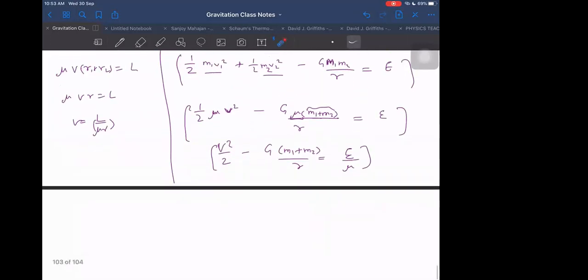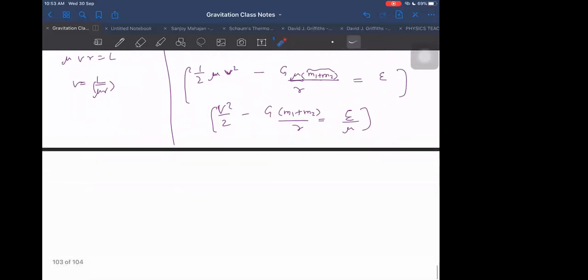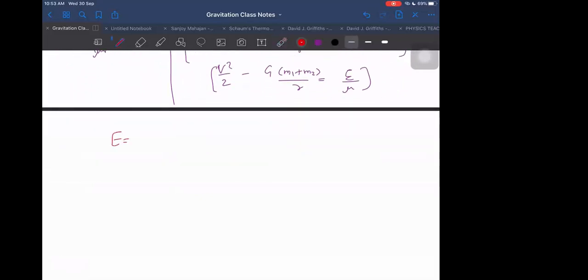I don't recommend you to remember the L formula. I recommend you to remember the formula for mechanical energy, minus G m1 m2 by 2a, that you remember. And also remember this kinetic energy is equal to minus U by 2, and mechanical energy is equal to U by 2. If you remember this, we can get all from there only.